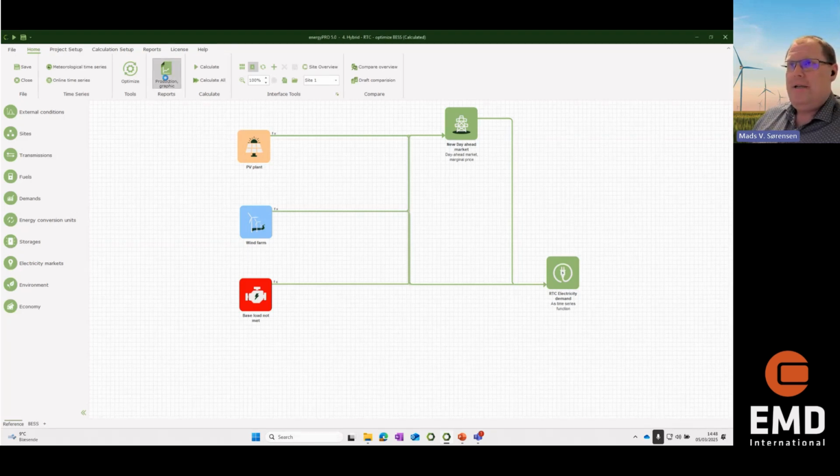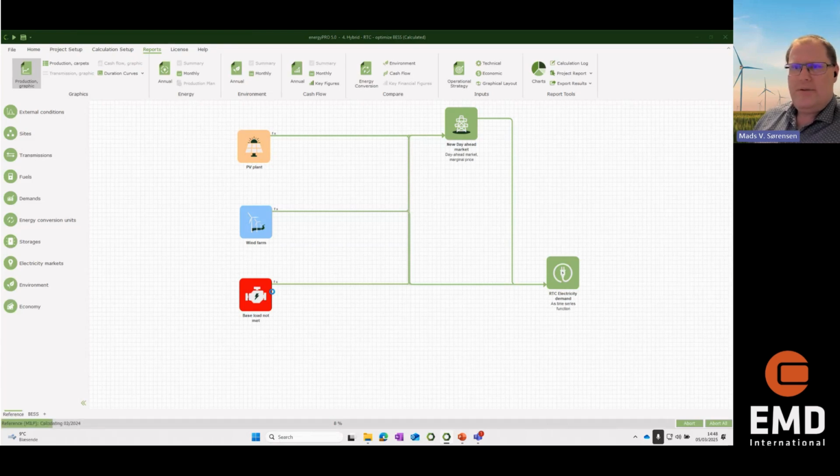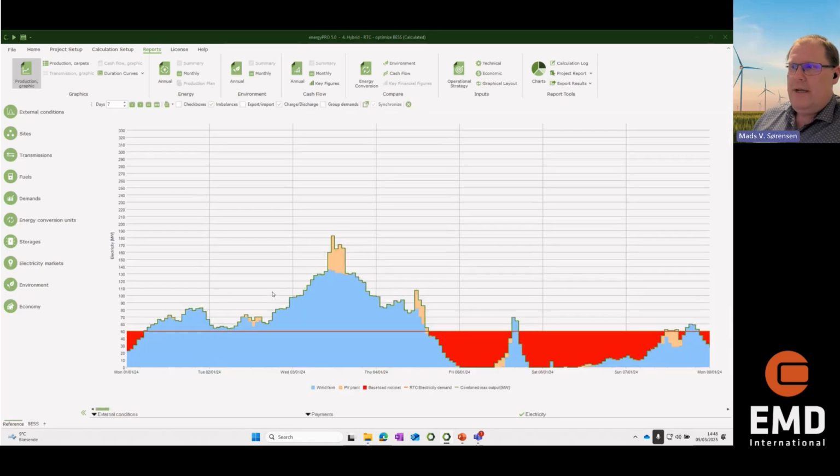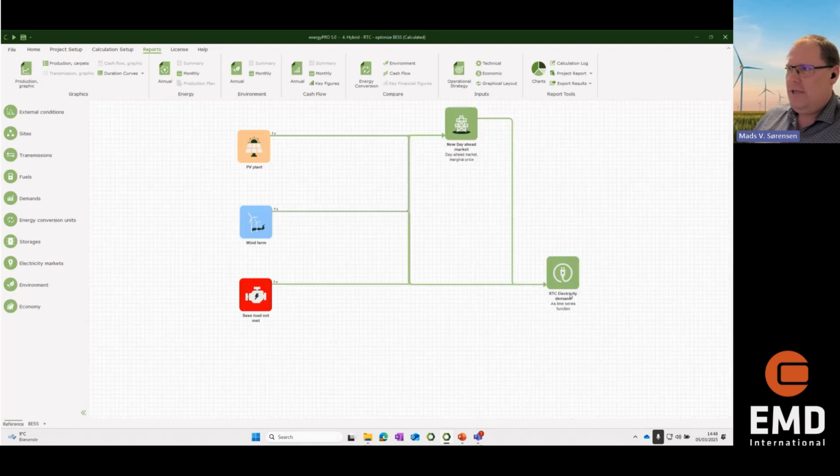I can again look at this production graphics. And now you can see we have gotten a third color here. We have a specific demand. You can see it here. This is my electricity demand. It's a constant one.